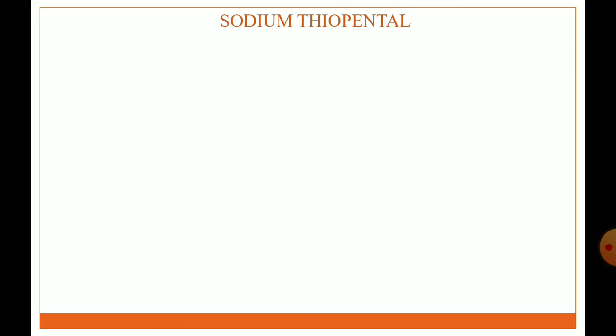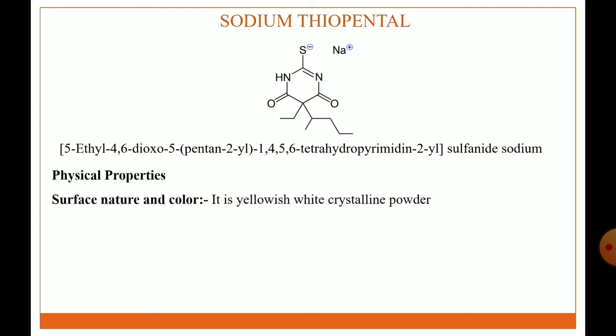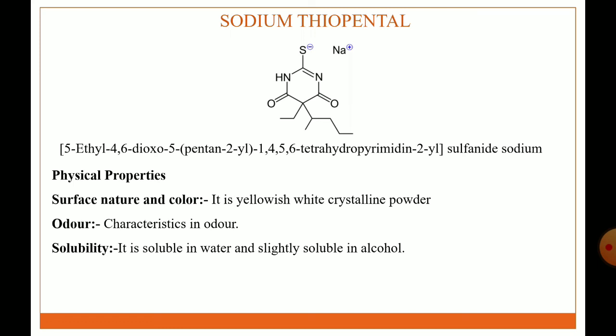The next general anesthetic agent is sodium thiopental. This is the structure of sodium thiopental. IUPAC name is 5-ethyl 4,6-dioxo 5-(pentan-2-yl) 1,4,5,6-tetrahydropyrimidin-2-yl sulfanide sodium. Physical properties: it is a yellowish white crystalline powder. Odor: characteristic. Solubility: it is soluble in water and slightly soluble in alcohol.